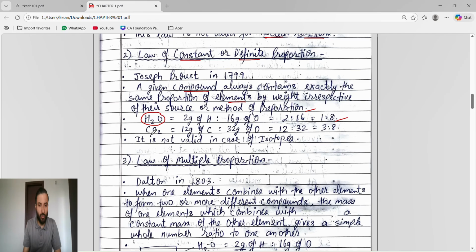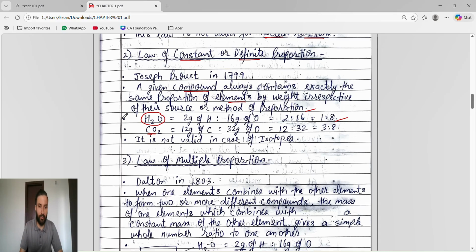And in CO2, the elements are every time in the same proportion. If I tell you carbon dioxide, what is carbon dioxide? CO2. Given compound means carbon dioxide, CO2. We will not see which source we are getting CO2 from, either by combustion or when plants release it by photosynthesis. We will not see the method of preparation or the source. Our main aim is to get the final compound, which is carbon dioxide.